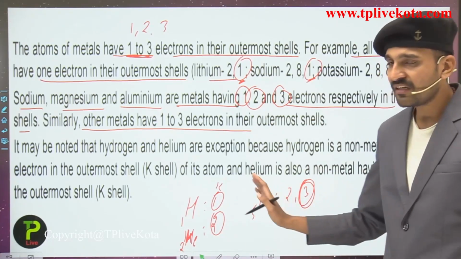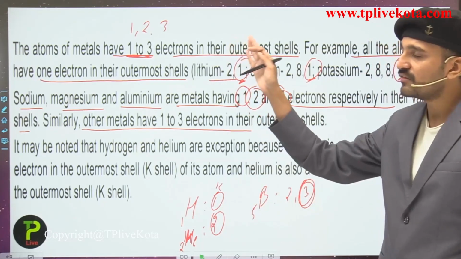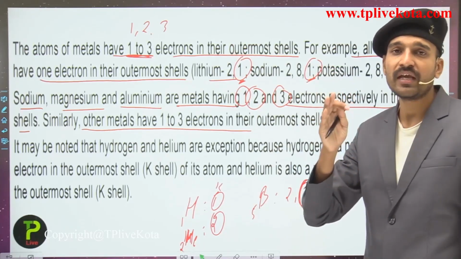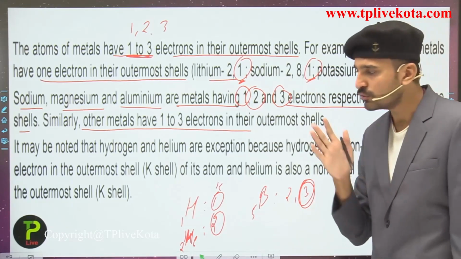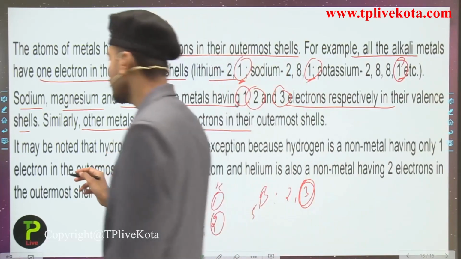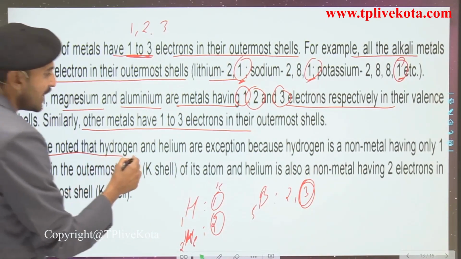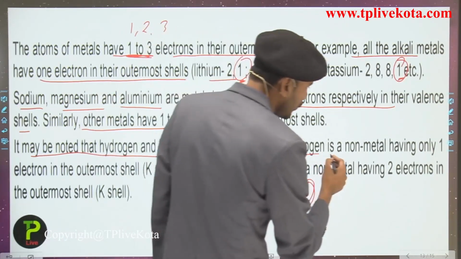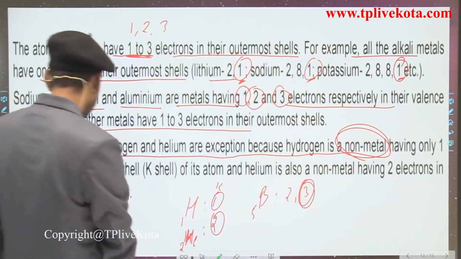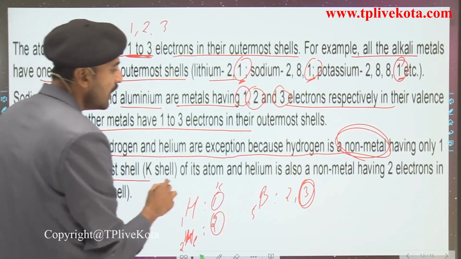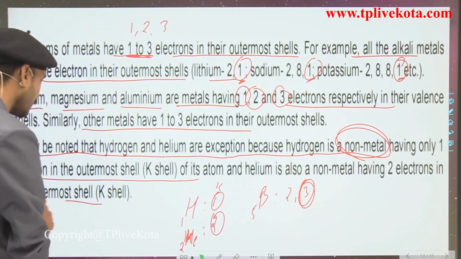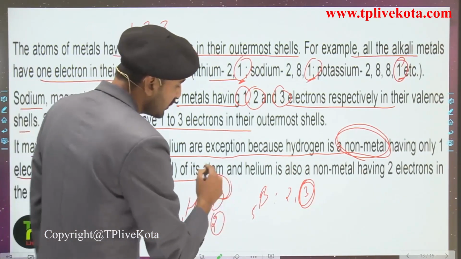So these are the exceptions that do not follow this rule, that is, metals should be having 1, 2 and 3 electrons in their outermost shell. Here, just reading this out, it may be noted that hydrogen and helium are the exceptions, because hydrogen is a non-metal having only 1 electron in the outermost shell, and helium is also a non-metal having 2 electrons in the outermost shell, that is the K shell.